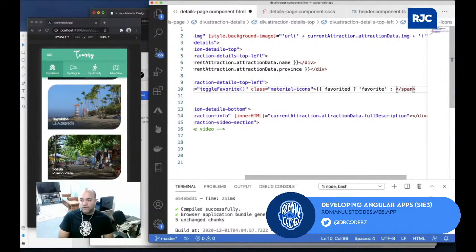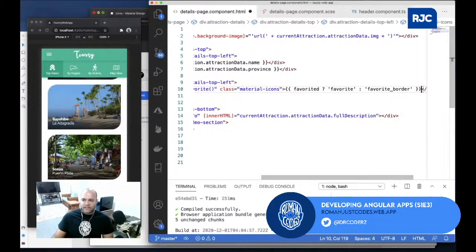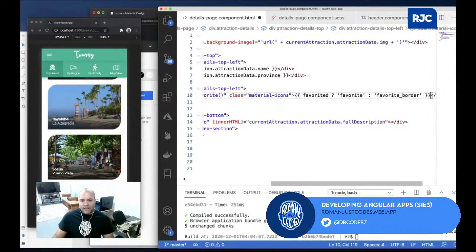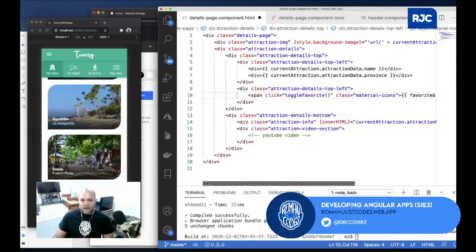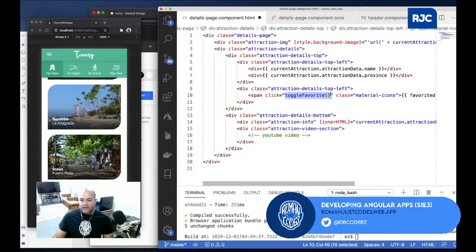Do favorite border, like that. I think that's what it's called, favorite border. Perfect. And then I'll just create something for now, so that I can even do it inline if I want. I'll create a property called favorite, and then when I click, it's just flipping it.